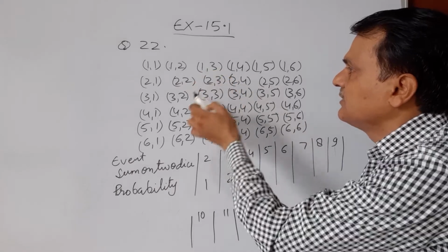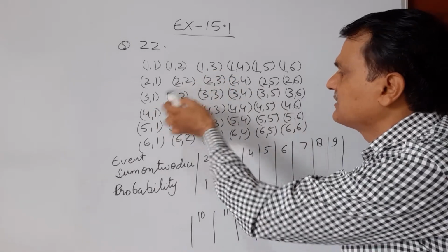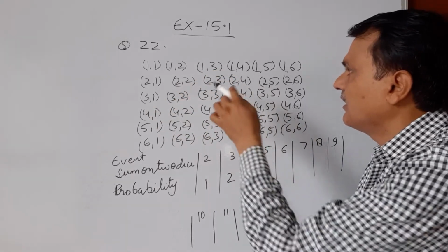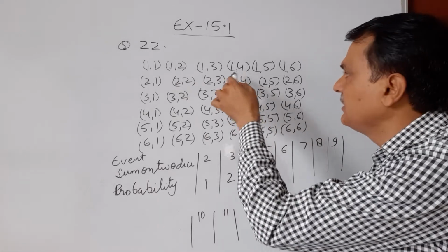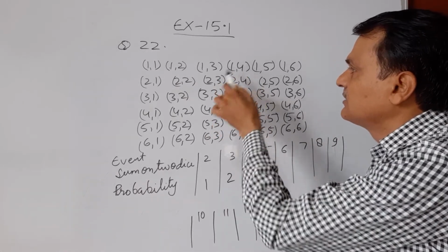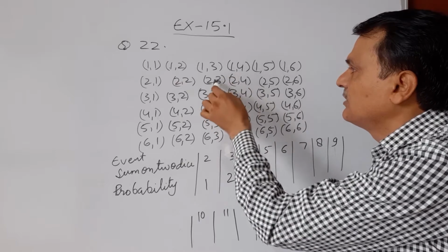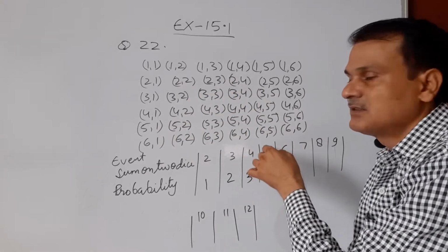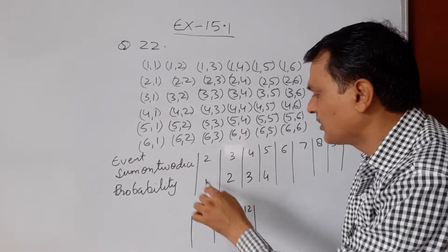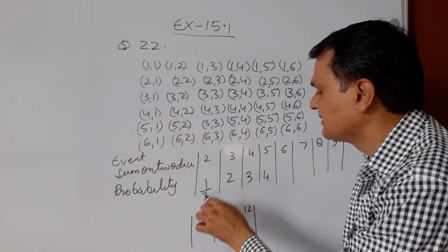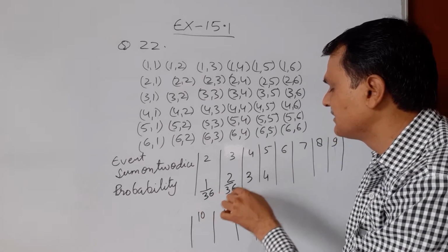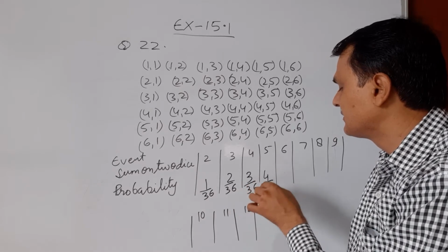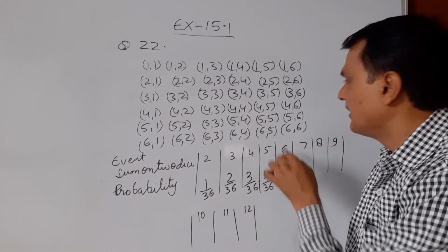The sum 4 is 1 3, 4 2 2, 4 3 1, so there are 3 options. The sum 5 has options 1 4, 2 3, 3 2, 4 1, so 4 options. These probabilities are 1 upon 36, 2 upon 36, 3 upon 36, 4 upon 36.